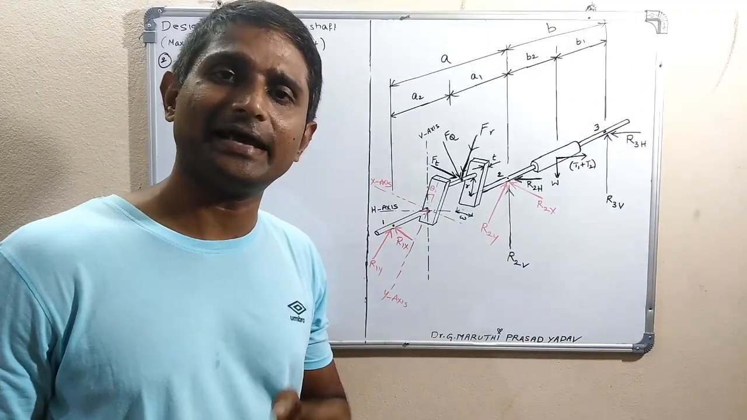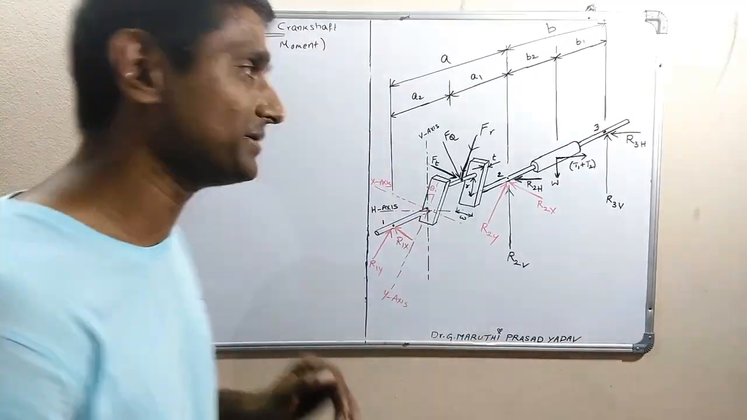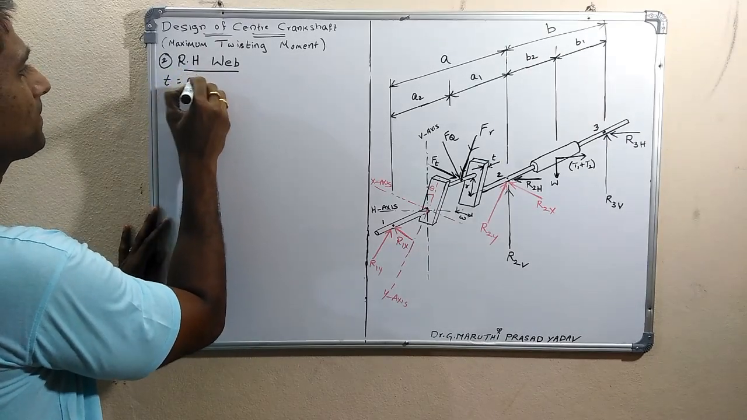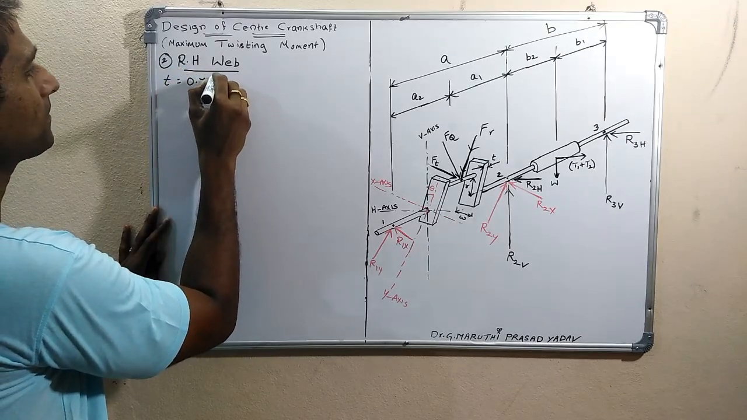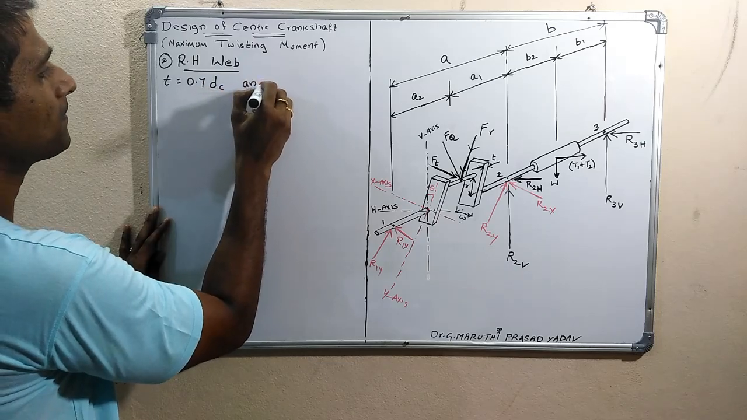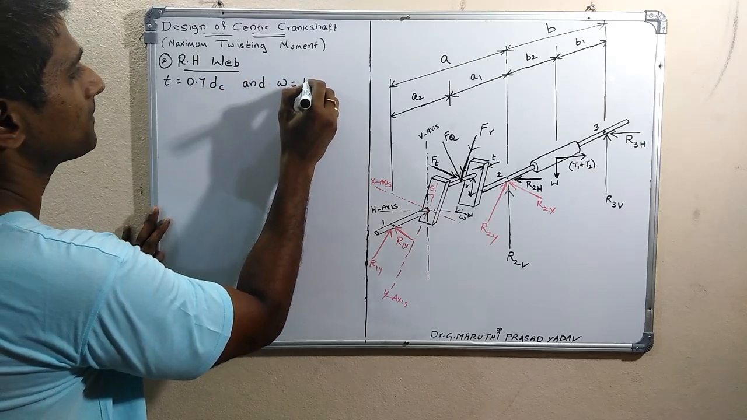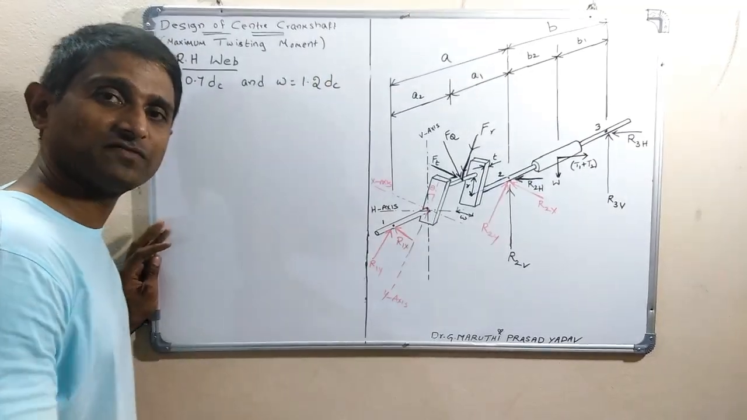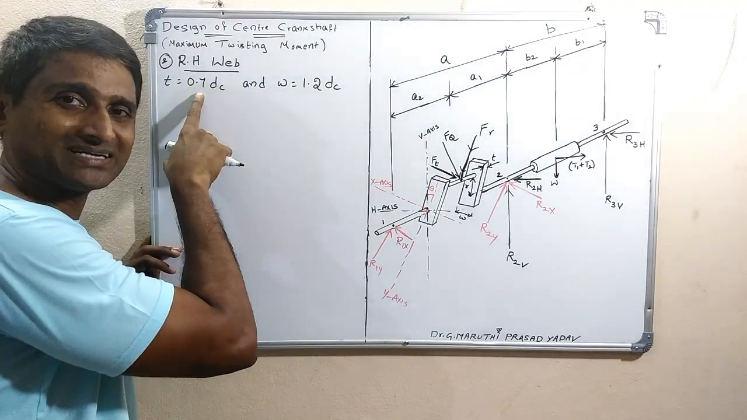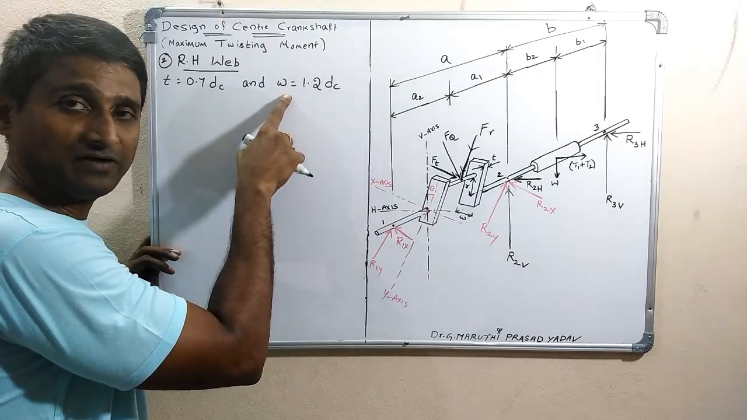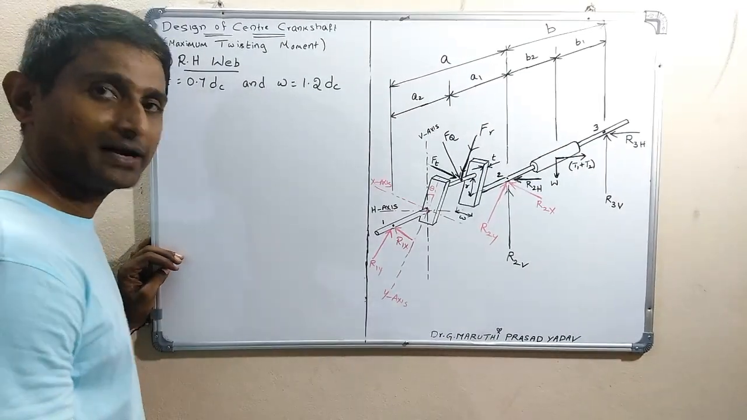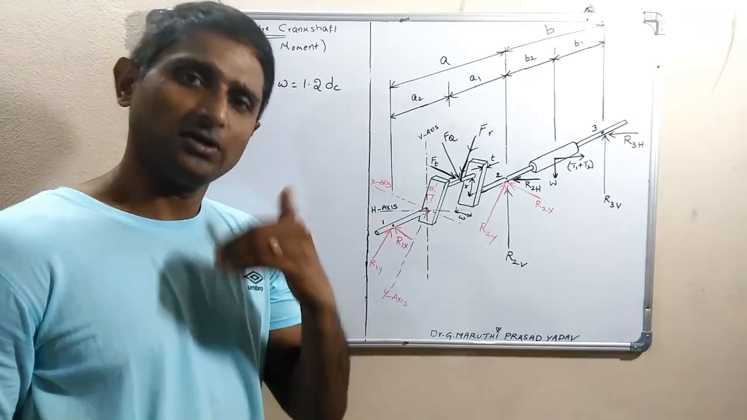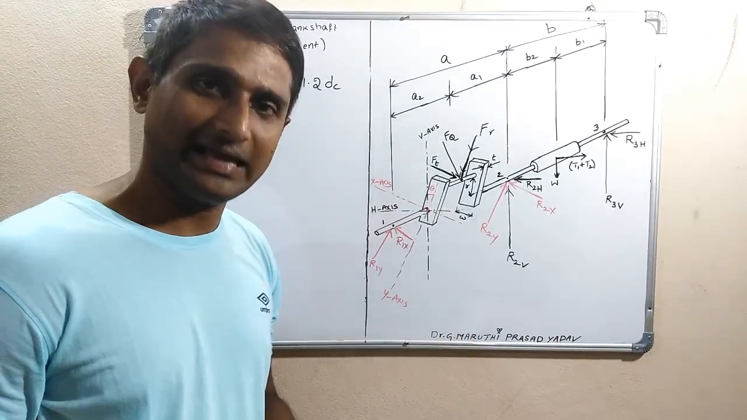Thickness and width can be taken directly in terms of the crank pin diameter. We can take the thickness of the web as 0.7 times the crank pin diameter and the width as 1.2 times the crank pin diameter. Now let us check whether these dimensions are safe or not, and if not, in what way we can increase or change them.